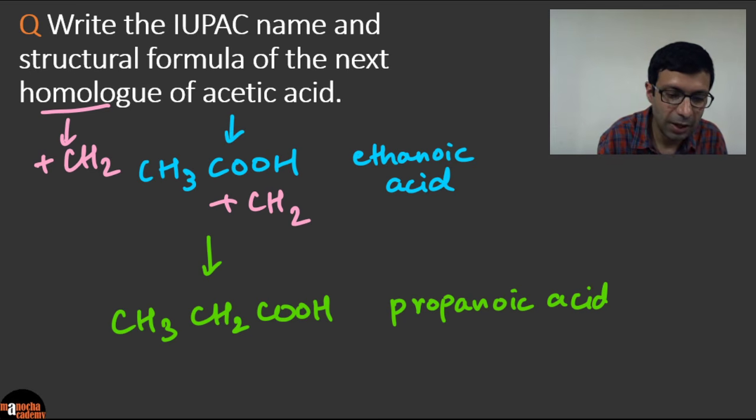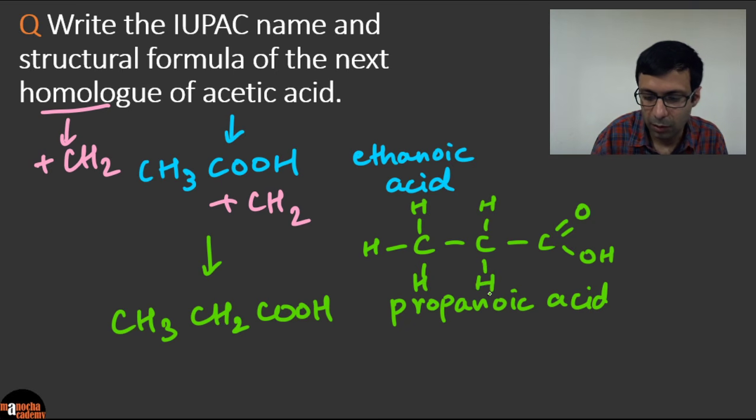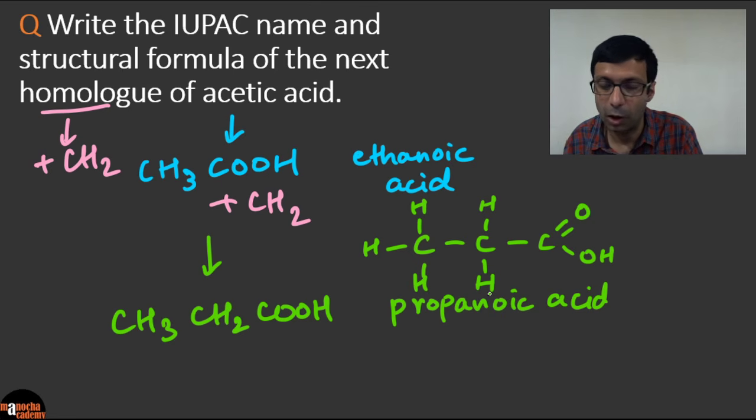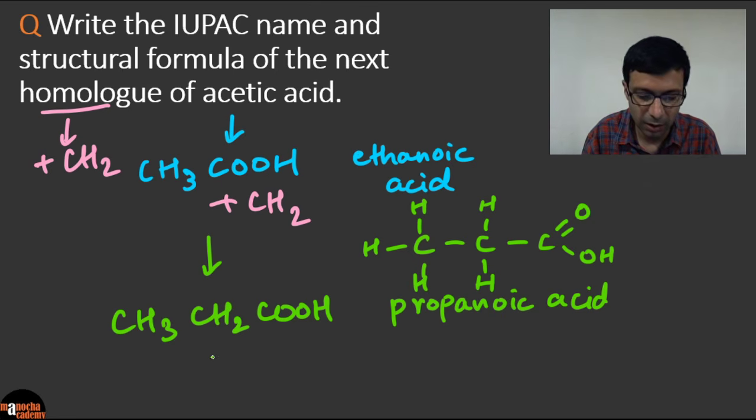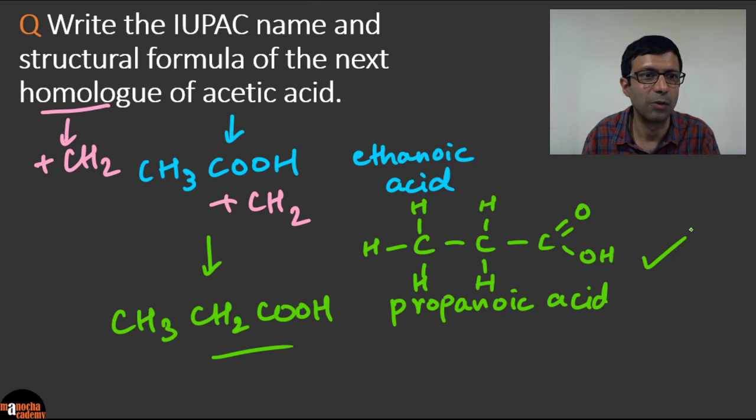So whenever they ask you to draw the structural formula, make sure you draw the whole thing, right? So basically you need to show all the bonds and show all the hydrogens in there, right? So that is the full structural formula of propanoic acid. This is the condensed formula, and this is our correct answer, the full structural formula.